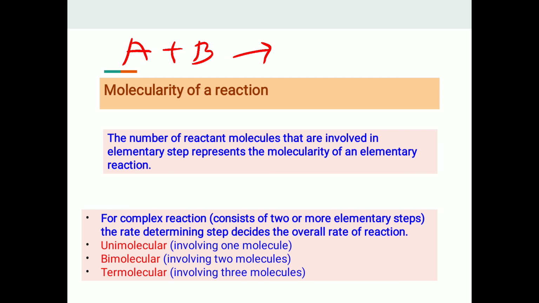Hence, if only one molecule is involved in the chemical reaction, the reaction is said to be unimolecular. If two molecules are involved, the reaction is said to be bimolecular. Similarly, if three molecules, the reaction is called termolecular. The number of reactant molecules present in the reaction decides the molecularity.